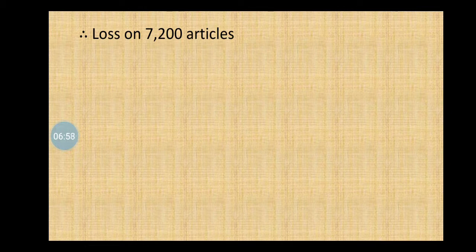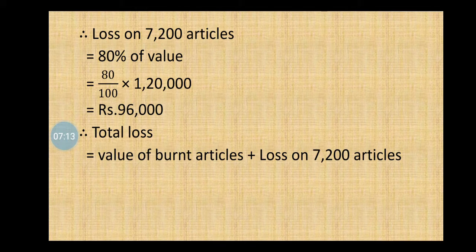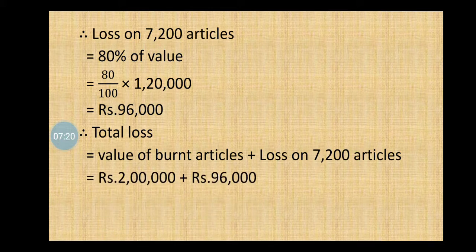So loss on 7,200 articles equals 80% of value, which equals 80 upon 100 into 1,20,000, which equals 96,000. Therefore, total loss equals value of burnt articles plus loss on 7,200 articles, which equals rupees 2 lakh plus rupees 96,000, and the total loss is rupees 2 lakh 96,000.